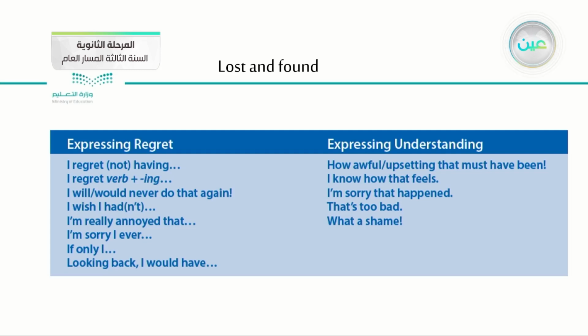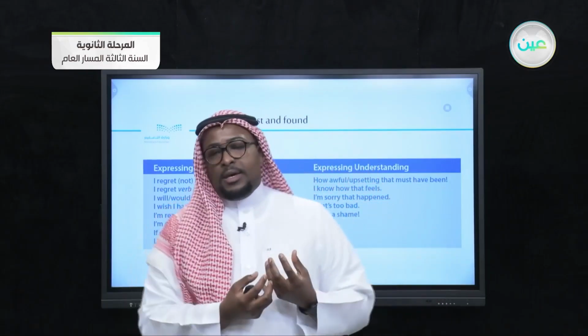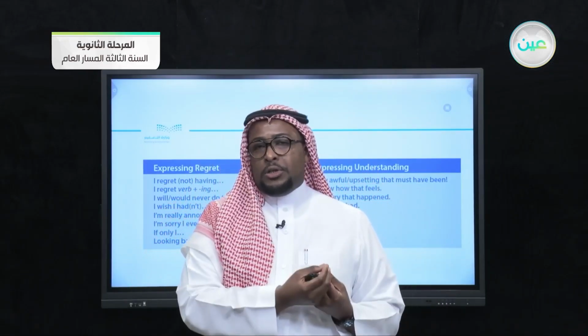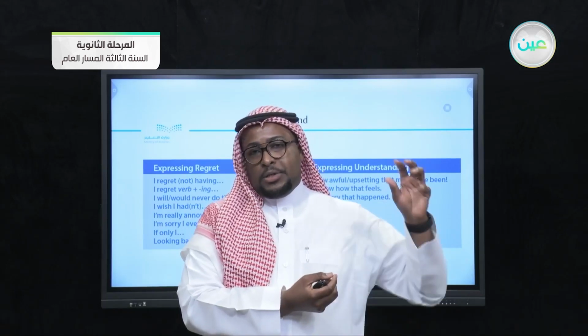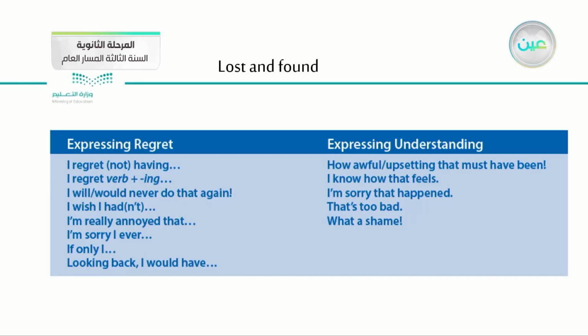Sometimes, if you have a child, he tells you, I will never do that again. For example, imagine that one of your children broke the window, and you asked him why he did that. He will express regret by saying, I will never do that again. I wish I hadn't. This is another way of expressing regret. I'm really annoyed that. I'm sorry I ever. If only I, and so on. So this is a way of expressing regret.